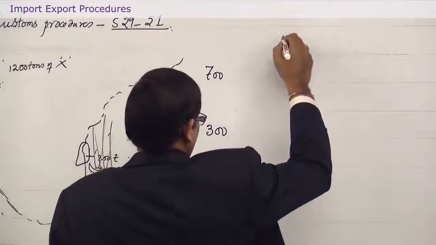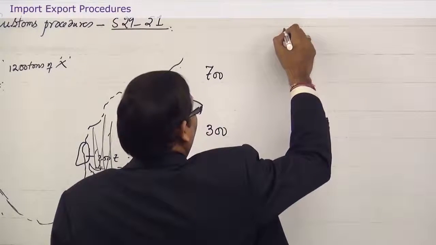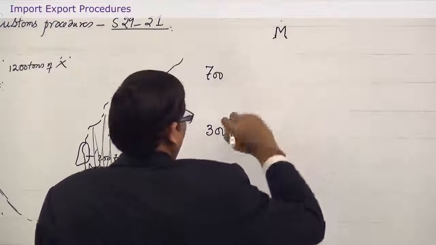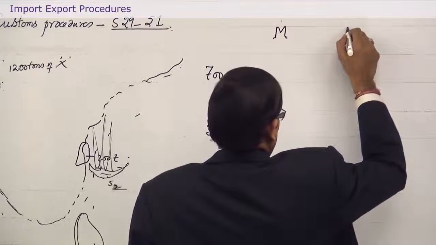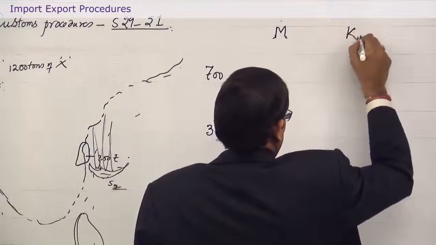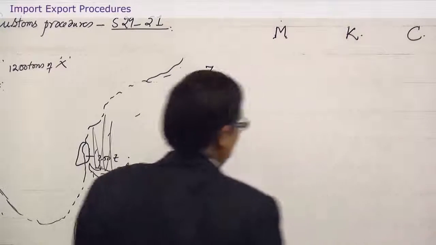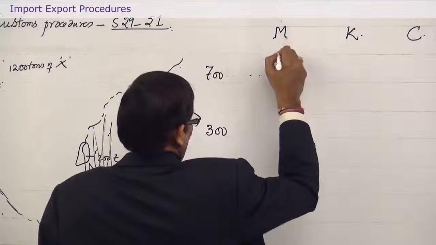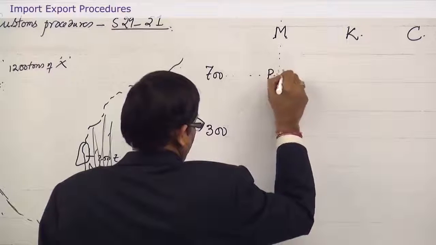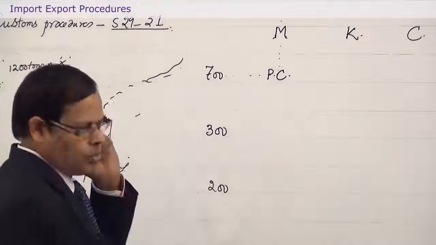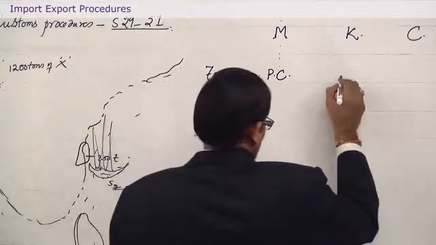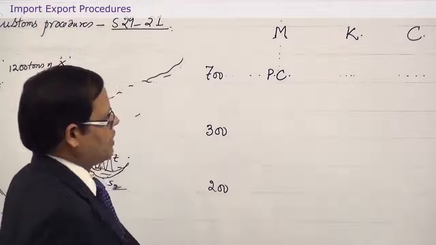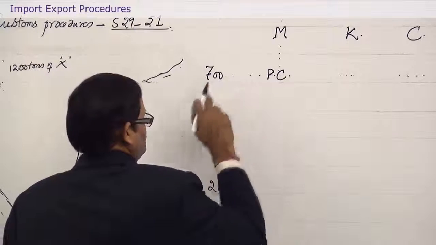And here one is say Mumbai port and Kandla port and Chennai port, MKC. So, for 700 tons, Mumbai is the port of clearance. Mumbai is the port of clearance for 700 tons, and for Kandla and for Chennai there is no connection. They are not connected with these goods.